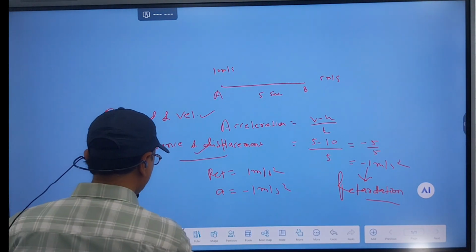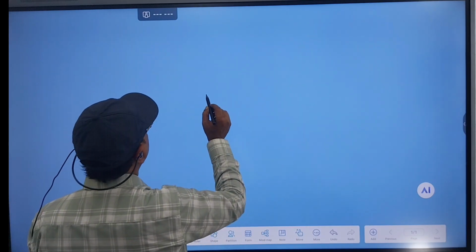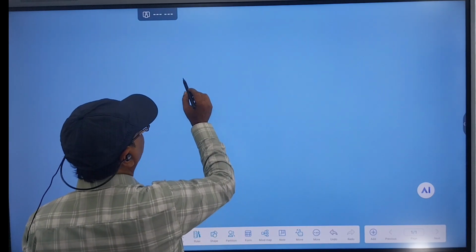In the equation of motion. Do you know the equation of motion? I will tell you in a later class.